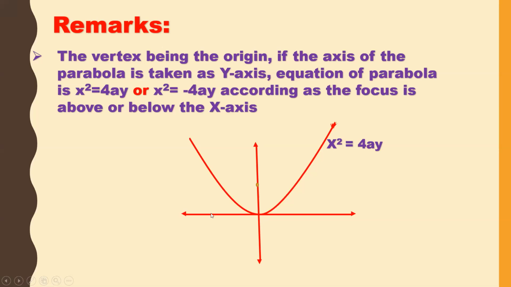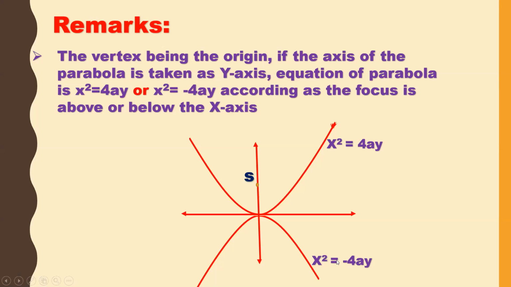If the x-axis is the axis, then the equation of parabola is y square is equal to 4ax and y square is equal to minus 4ax. And if I take the y-axis as the axis, now my equations are x square is equal to 4ay if the focus is above the x-axis. In the same way, if the focus is below the x-axis, as in this case, the equation of parabola will be x square is equal to minus 4ay.